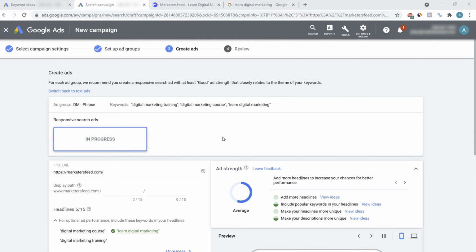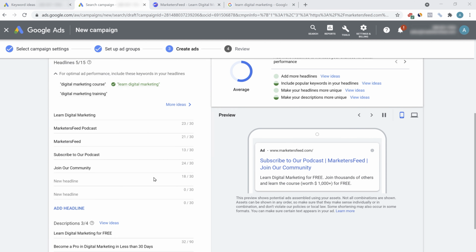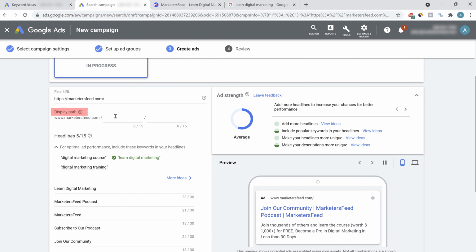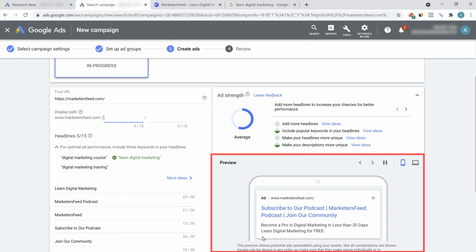And now this is the area where we'll be creating multiple ads. So for our ad set DM phrase, these are the different areas that we have to fill. So this is the final URL, the URL where you want the people to drive. So you can see I'm driving the visitors to my homepage, marketers feed. Display path is again very important. And whatever changes you make on the left-hand side, you'll be able to preview on the right-hand side here. This is updated in real time.